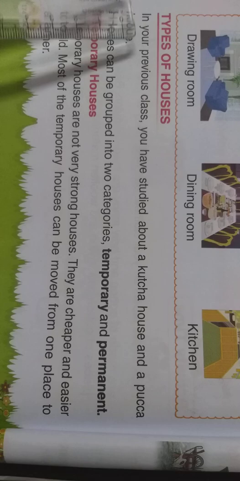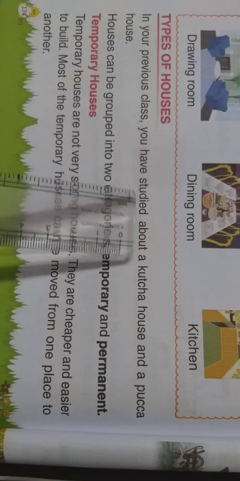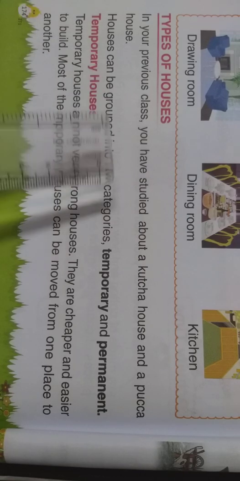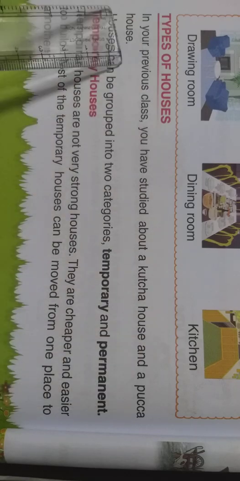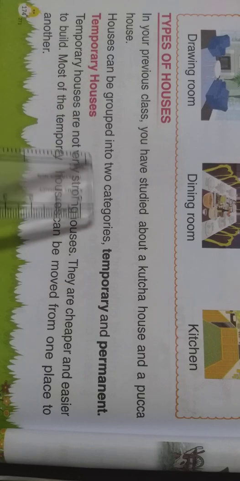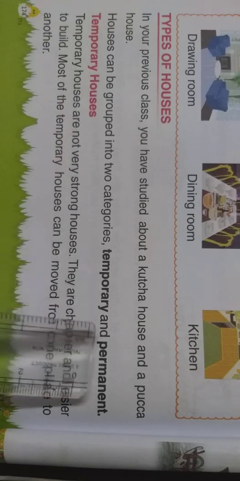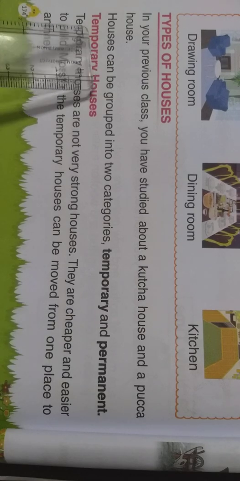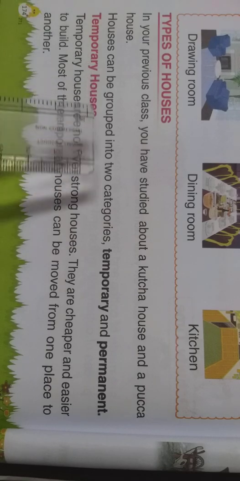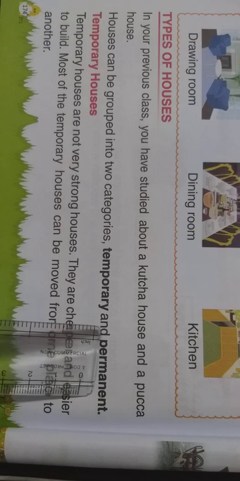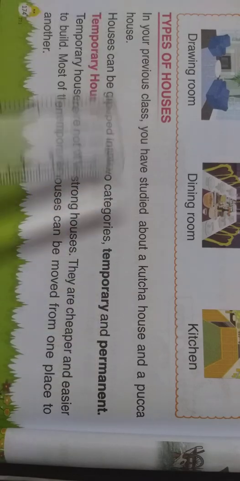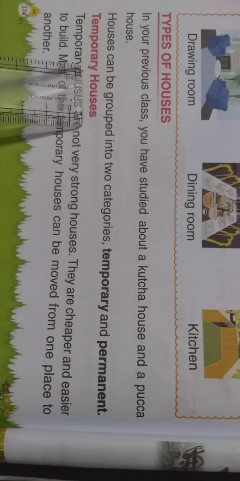Types of houses. In your previous class, you have studied about a kacha house and a pakka house. We know what is kacha house and pakka house. Houses can be grouped into two categories, temporary and permanent. Children, we can divide the houses into two categories. They are temporary and permanent. Temporary means only for a short period of time. Permanent means forever.